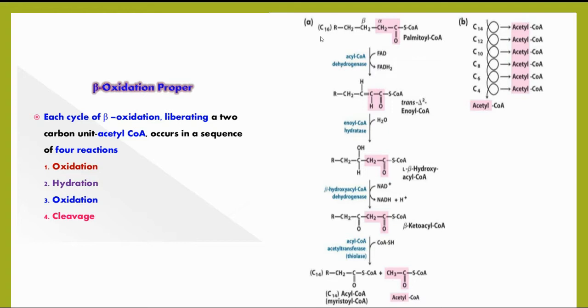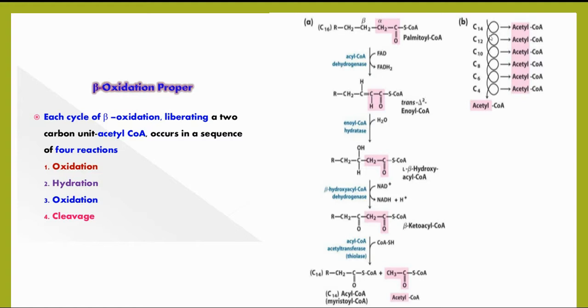For example, C16 enters the first time and forms C14 plus acetyl CoA. The cycles of beta oxidation can be represented here: the 16-carbon palmitic acid enters the first cycle and forms C14 acyl CoA plus acetyl CoA. Again the C14 compound enters beta oxidation to form C12 plus acetyl CoA.